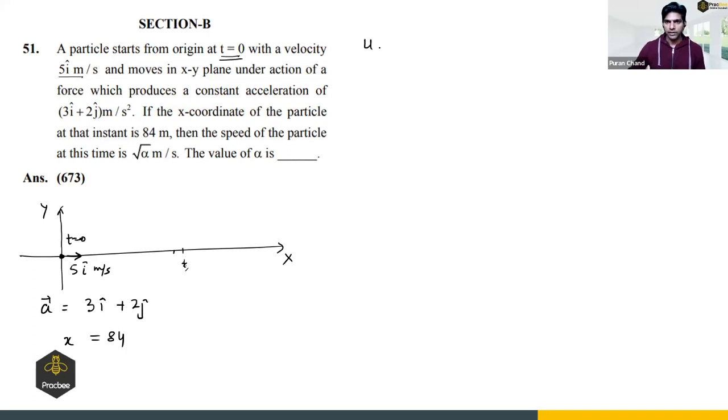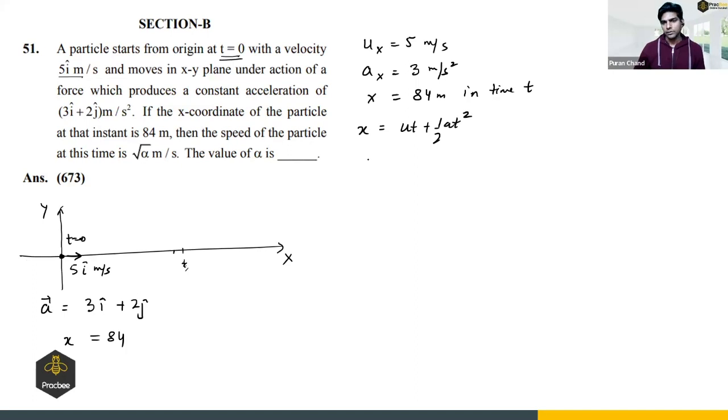Initial velocity in the x direction is 5 meter per second, acceleration in the x direction is 3 meter per second square, and the displacement x in time t is 84 meter. To find the time, we can apply x equals to ut plus half at square. So x is 84, initial velocity is 5 times t plus half, a is 3 times t square.